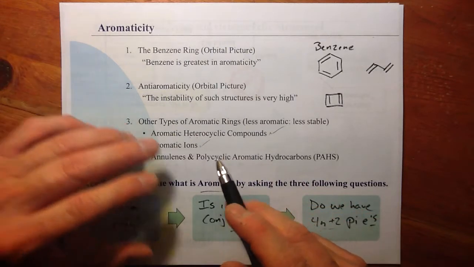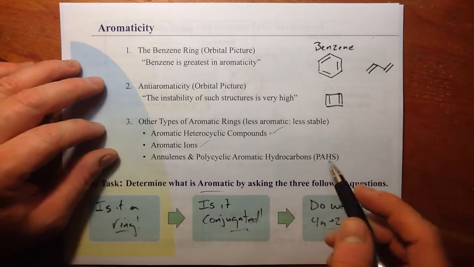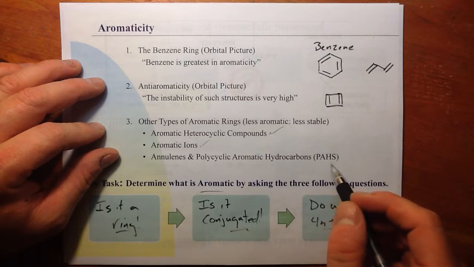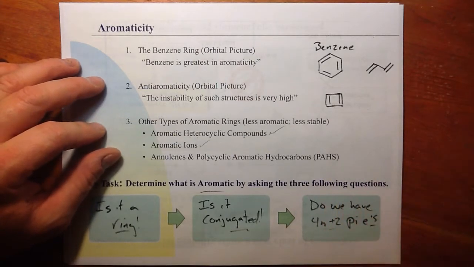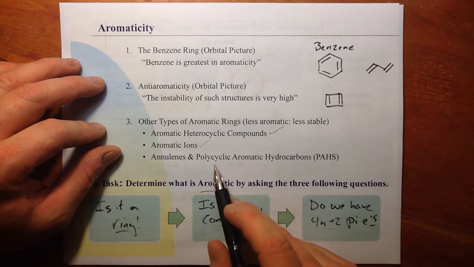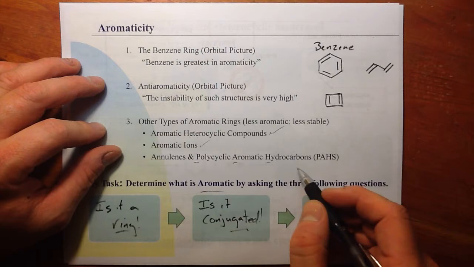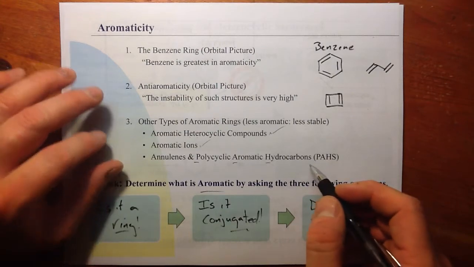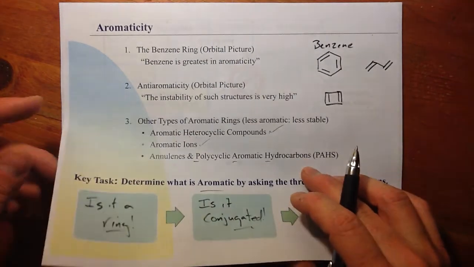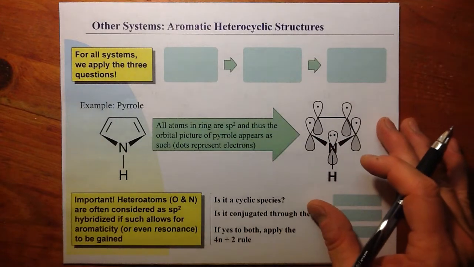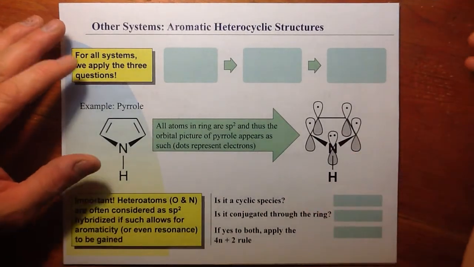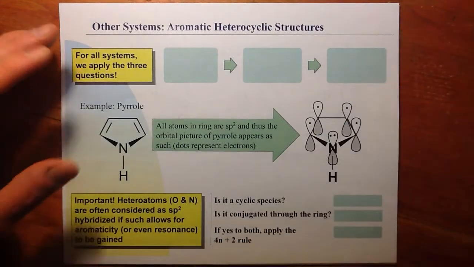The second type of system we'll look at is an aromatic ion, whether it be cation or anion. And then annulenes, monocyclic ring systems having more than 6 carbons, and polycyclic systems, aromatic hydrocarbons containing more than one ring. These are often called, in an abbreviated form or acronym, PAHs, polycyclic aromatic hydrocarbons. These are pollutants that can come out of smokestacks and coal-burning plants if there's an oxygen-deficient environment.